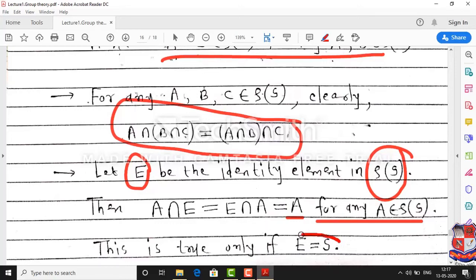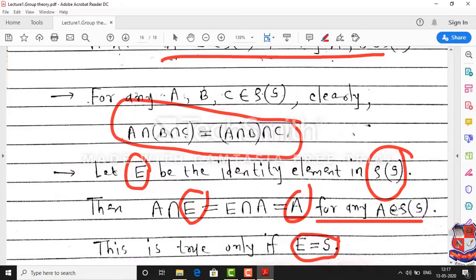So when is this possible? It is possible only if we consider E equal to the whole set capital S. This is not possible for any other set. If we consider any set A in the power set of S, then that set is always a subset of capital S. So A intersection S is going to be A. If I consider E equal to capital S here, then A intersection S is always equal to A because A is a subset of S.